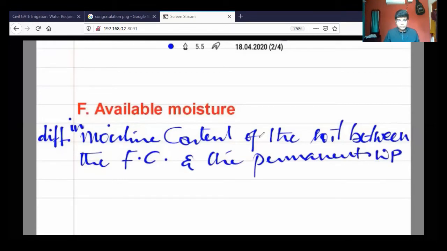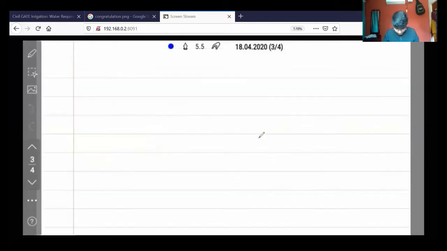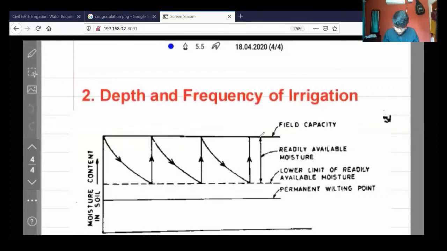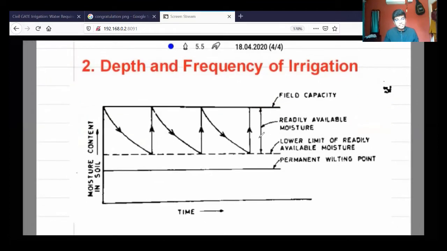So the difference between the moisture content of the soil at field capacity and the permanent wilting point is the available moisture. We will discuss all these conditions in a diagram, which we discussed already in the class. We'll discuss this one in a clean diagram so that you can understand better.